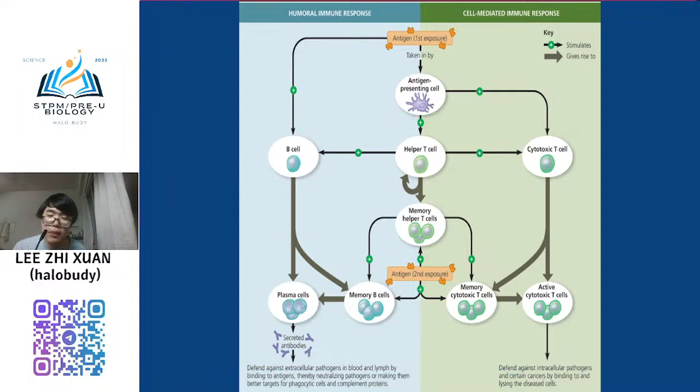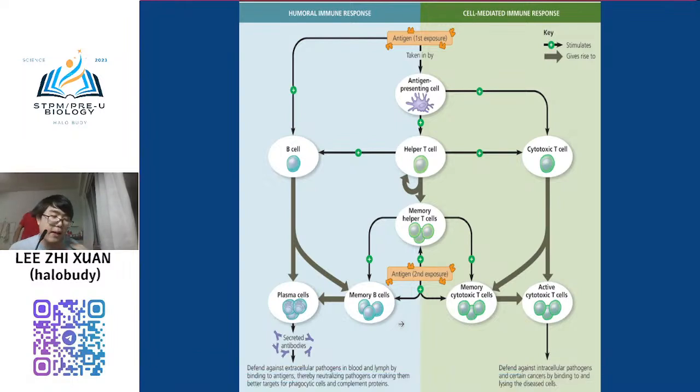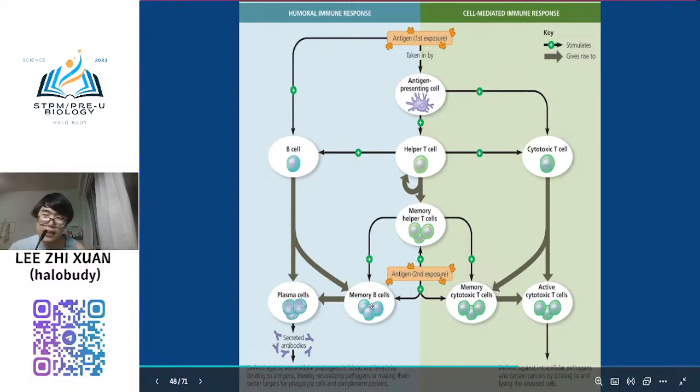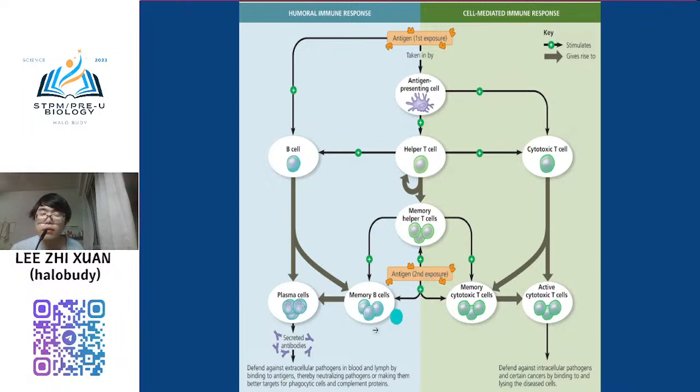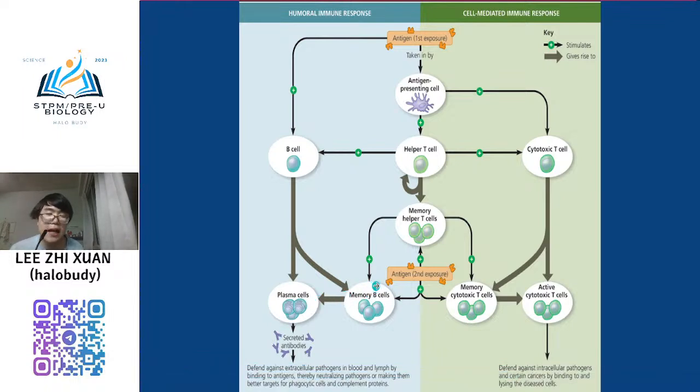That is why many people say, the old folks say, if you have gotten this disease once, the next time you will not get it, or you will recover faster. It is not very accurate, but the concept is true because we have memory. That is why even when you get a second exposure, second infection with the same antigen, the adaptive immune response can respond in a very fast time.